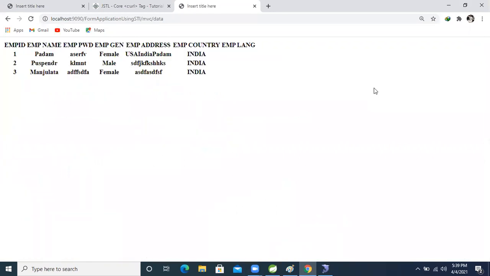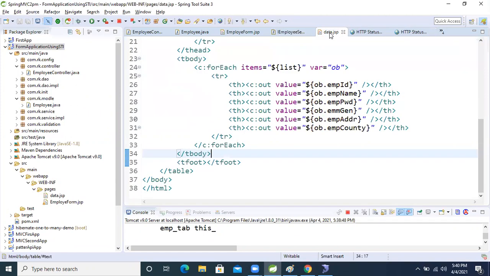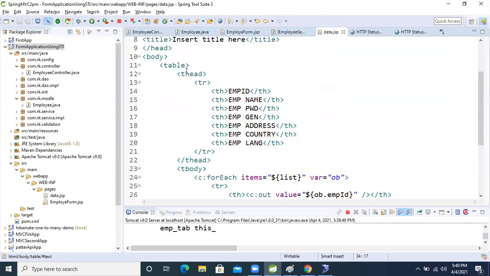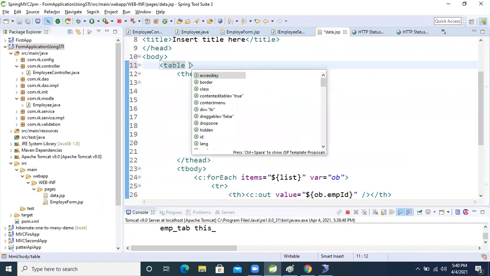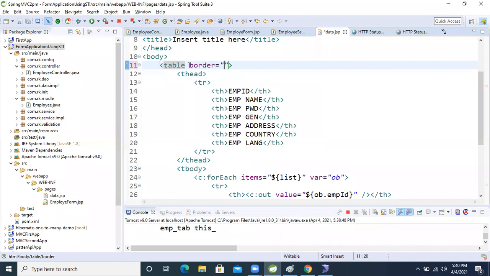Yeah, that is the problem, guys. That one only is the problem. Let's see how we can resolve it. One minute. In the table, on the JSP, come here. Table, colspan, border. We will give the border one. Then refresh it again.